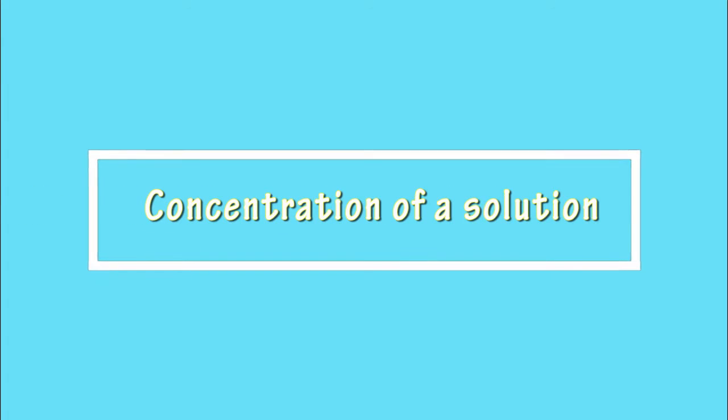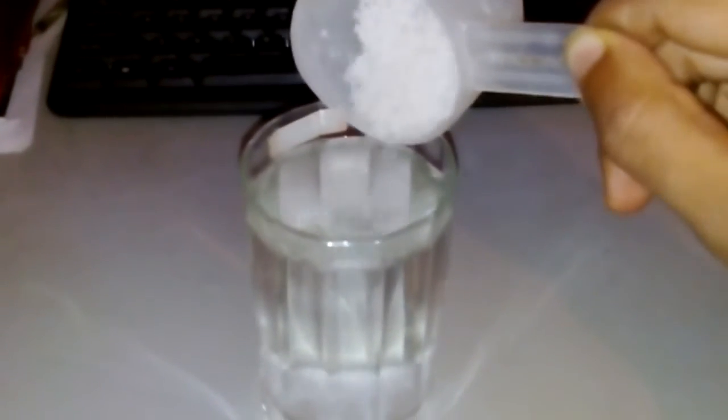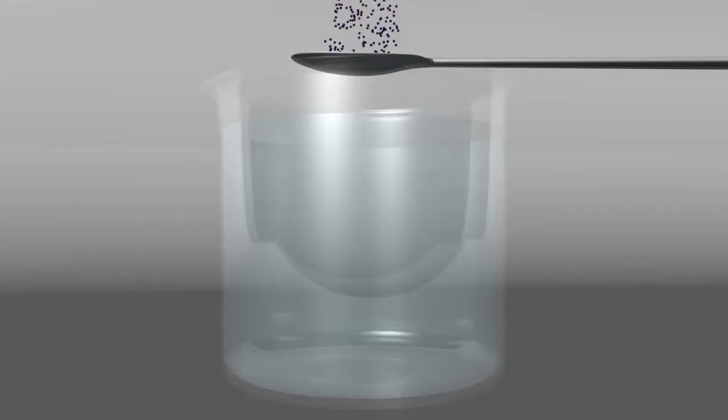Concentration of a solution. The amount of solute present in a saturated solution at a certain temperature is called its solubility at that temperature. For example, take 1 gram of sugar and add 50 ml of water to it. Also take 30 grams of sugar and add the same amount of water to it in another beaker.